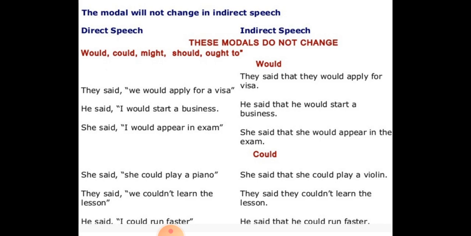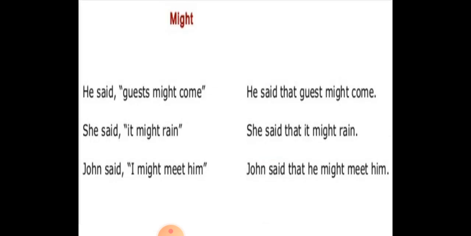For example, they said, "We would apply for a visa." So they said that they would apply for a visa, simply. Okay. She said, "He could play a piano." She said that she could play a piano. Okay. So simply there is no change, as you can see, when the sentence is changed from direct to indirect speech.